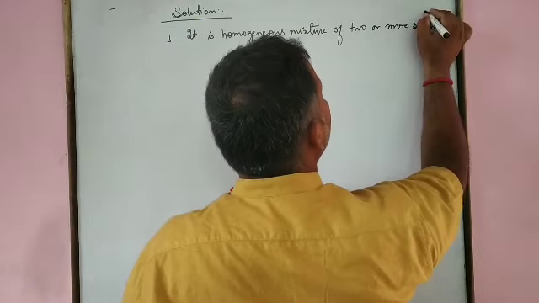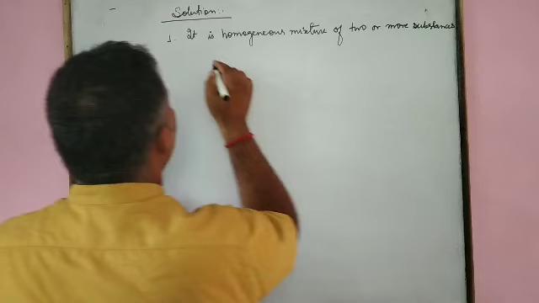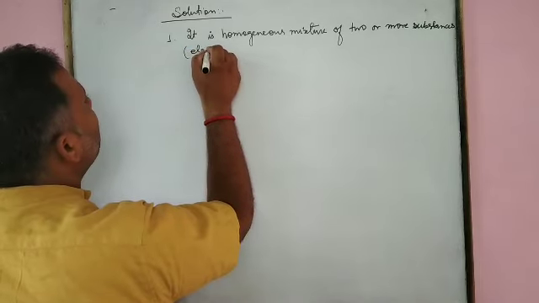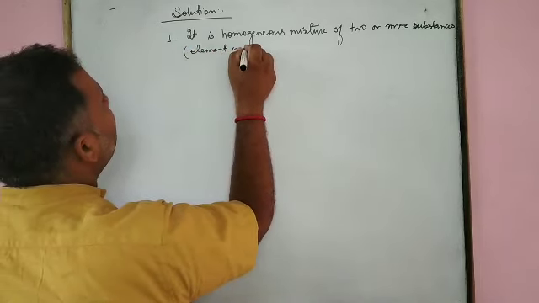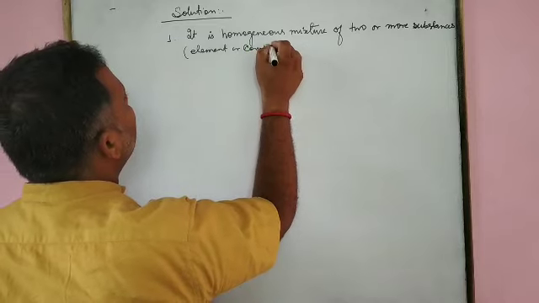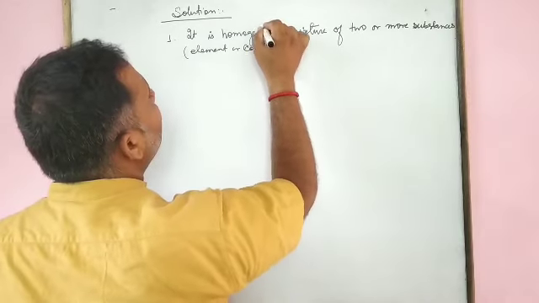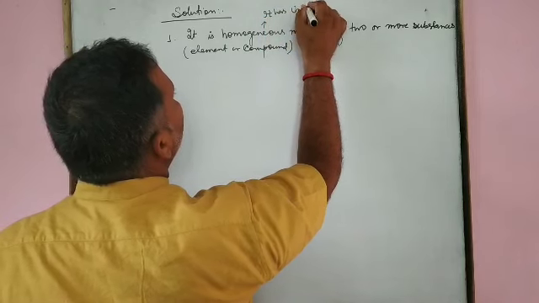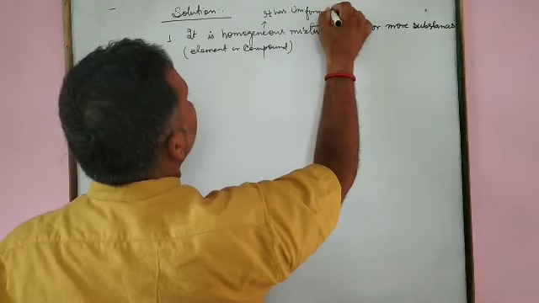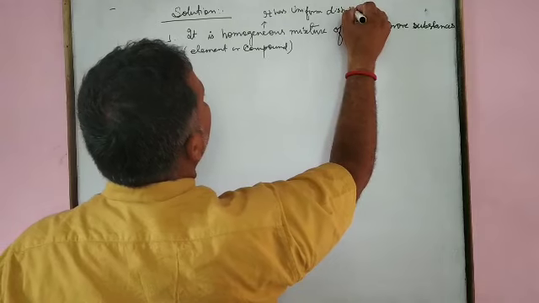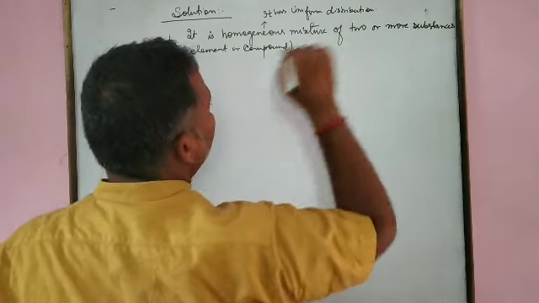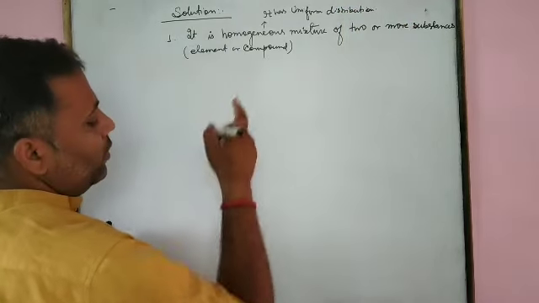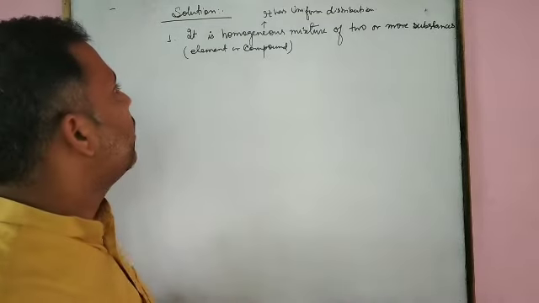Homogeneous means it has uniform distribution. One new term is there, that is binary mixture. We will discuss it later on.